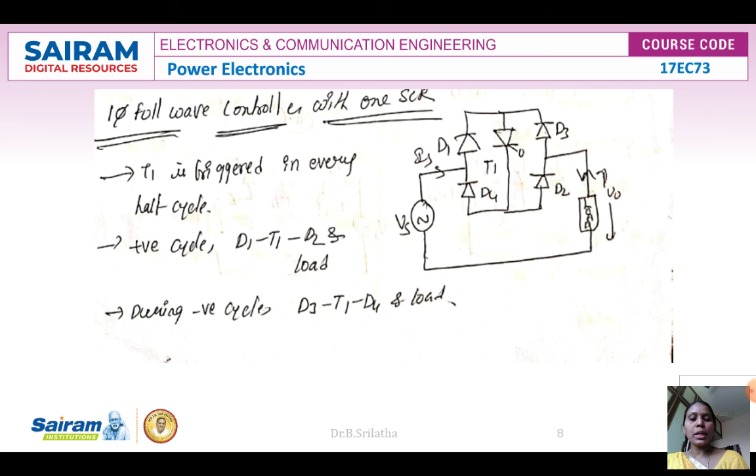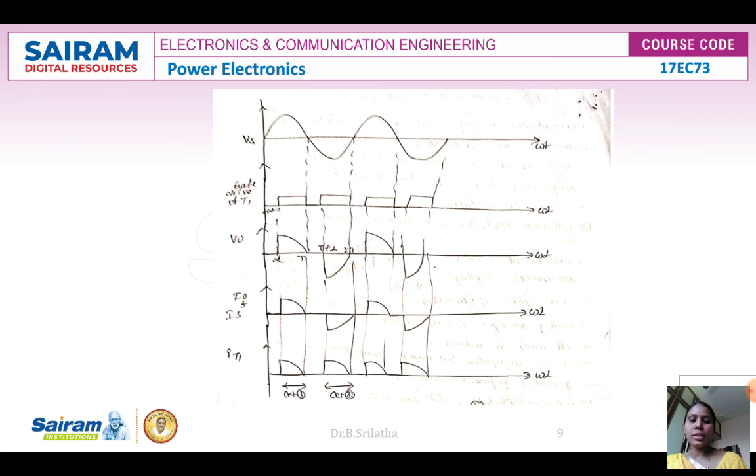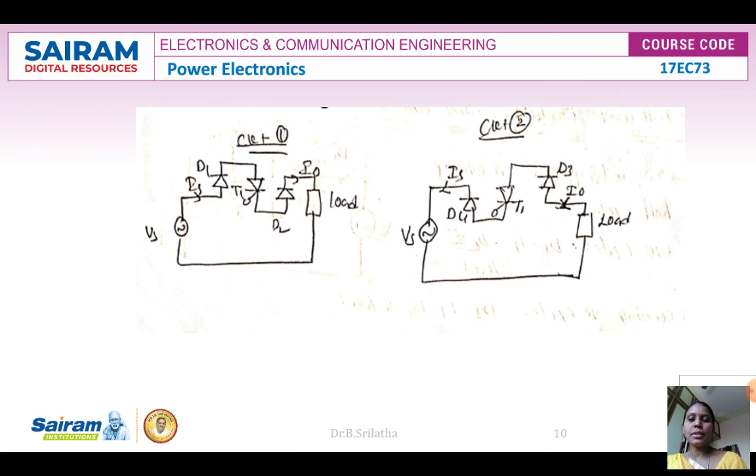So like this we can build other configurations to produce our full wave AC voltage controller. And this is the waveform, the same thing that we designed. We have the AC with positive and negative halves. During the positive peak, the first thyristor will be conducting. During the negative peak, the second thyristor will operate. Everything is the same, but instead of using two thyristors, we have connected diodes as well to perform the same operation. These are the two circuits I already described. During the positive peak, D1, T1, D2. During the negative peak, in the reverse way, from the load through D3, T1 and D4. I hope you understood.